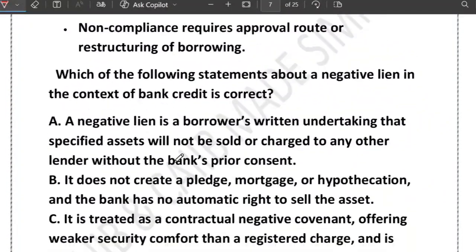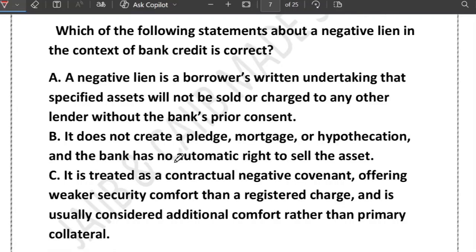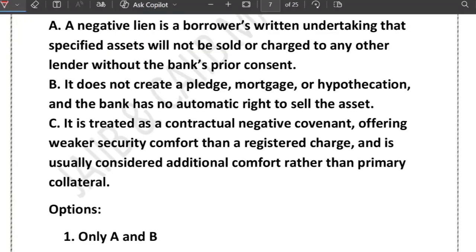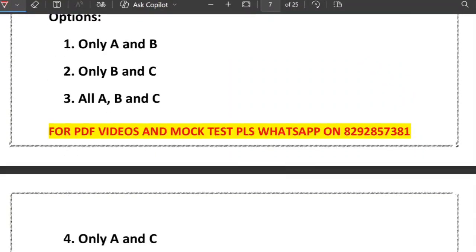Friends, now let's see the next question. The question is about the negative lien. Which of the following statements about a negative lien in the context of bank credit is correct? Option A: negative lien is a borrower's written undertaking that a specified asset will not be sold or charged to any other lender without the bank's prior consent. B: it does not create a pledge, mortgage or hypothecation and the bank has no automatic right to sell the asset. C: negative lien is treated like a contractual negative covenant offering weaker security comfort than a registered charge and is usually considered additional comfort rather than primary collateral. The options given are A and B, B and C, A, B and C, and A and C.